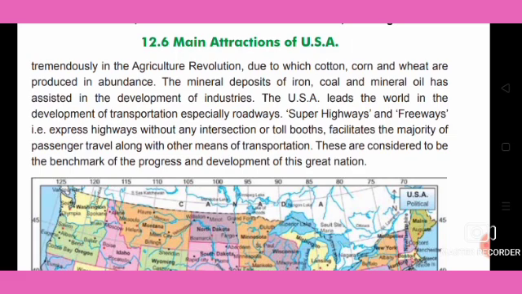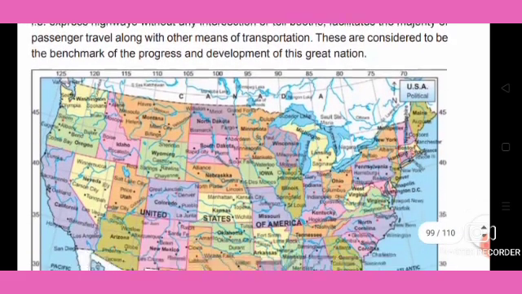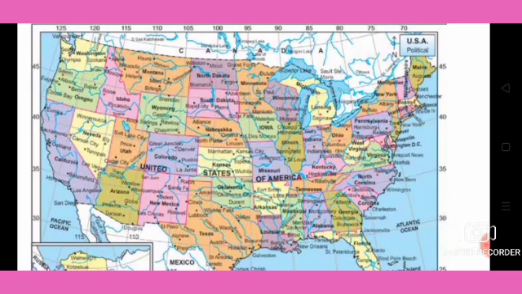They enable the majority of passengers to travel along with other means of transportation. These are considered the benchmark of the progress and development of each great nation.